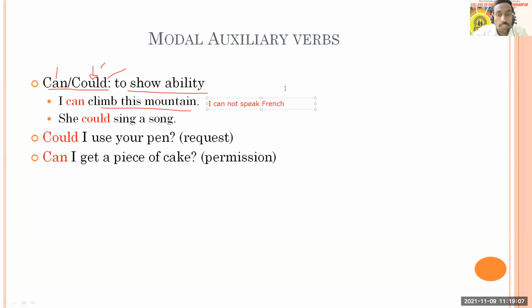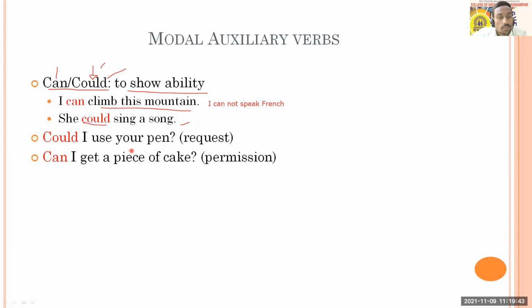Okay. Then in the next example, you're able to see it. So he can't come here. Yes, that is also. All right. So pay attention to the next sentence. She could sing a song. Here it shows ability in the past, because could is used in the past and it shows past ability. She could sing a song, and it also indicates that now she does not sing. It was in the past that she could sing, but now she does not have this ability. So it was an activity in the past.